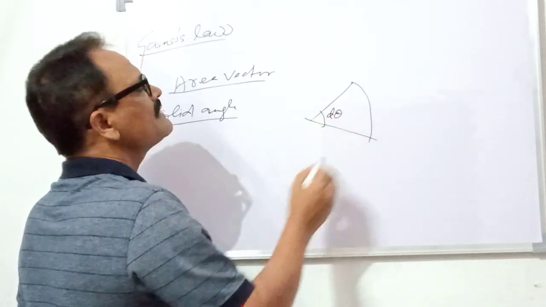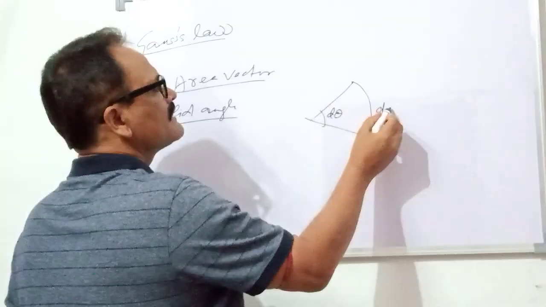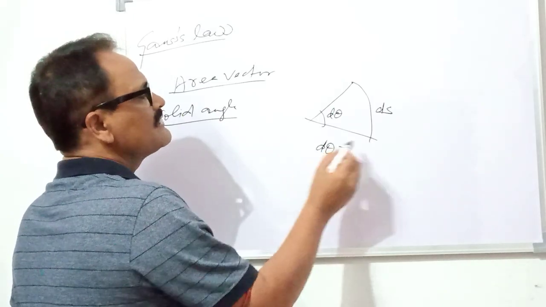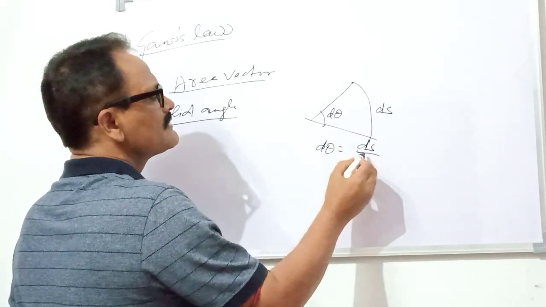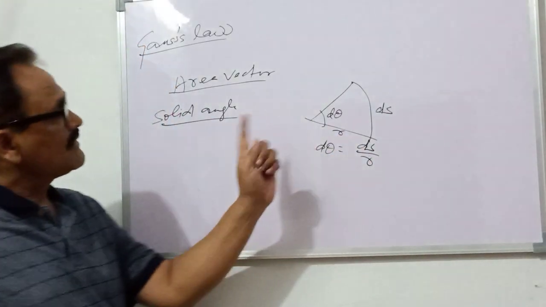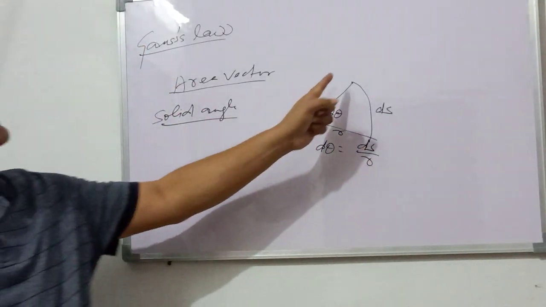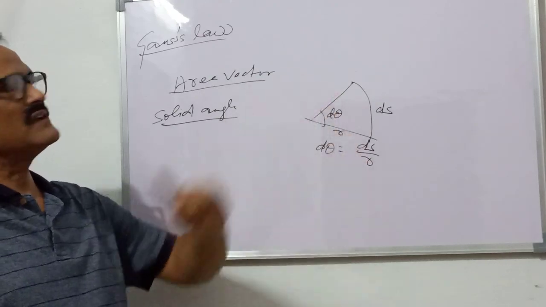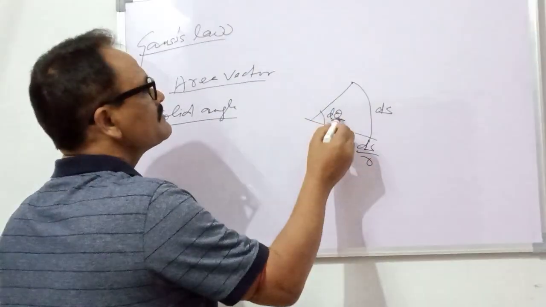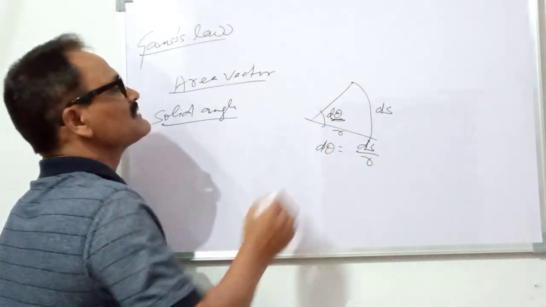This is the small angle and this is the small arc ds. So d theta, the angle, is equal to arc by radius, so d theta equals ds by r. One thing is that this arc is always perpendicular to the radius, and this angle is in two dimensions.